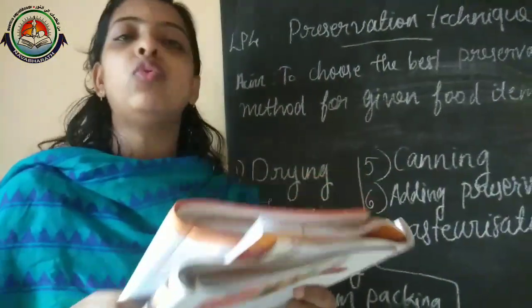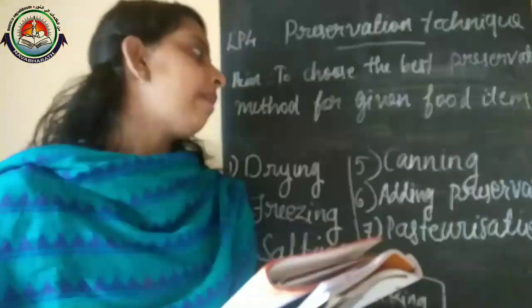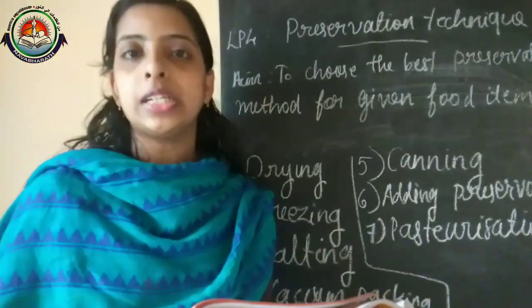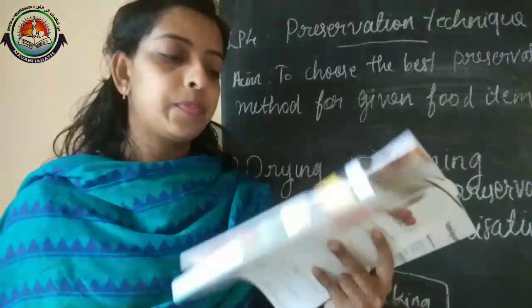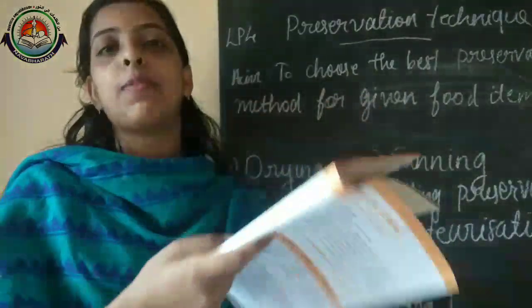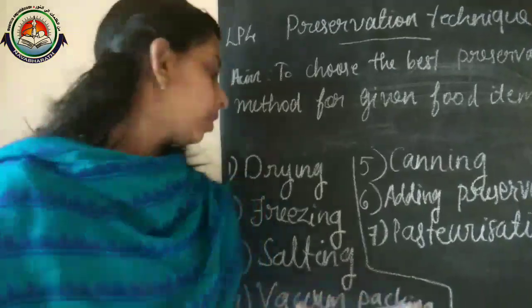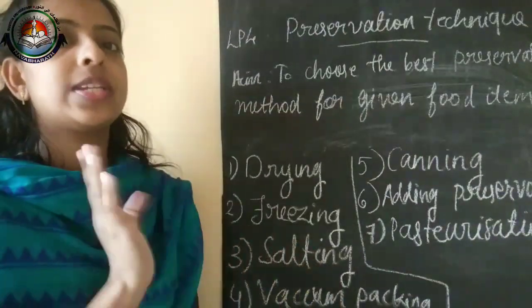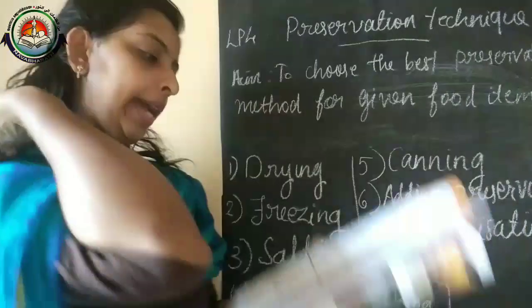Then almond for a month: we can place it in tight containers. Then almond for 6 months: vacuum packing.